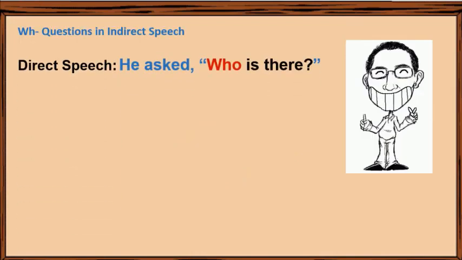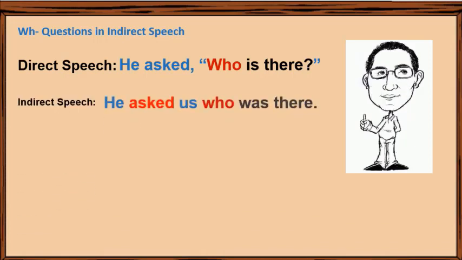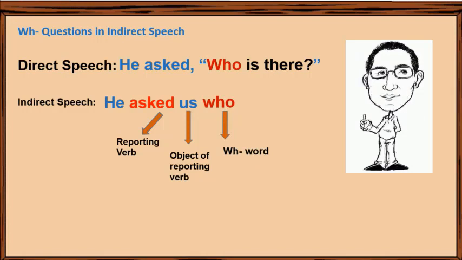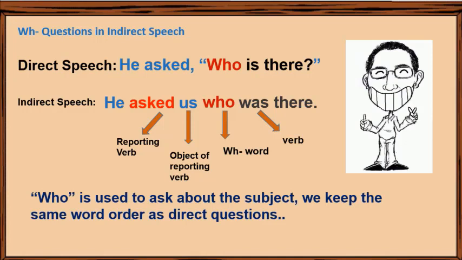He asked, "Who is there?" In this sentence, the WH question word who is used to ask about a subject and not about an object as in the previous example. How do we change this sentence to the indirect speech? He asked us who was there. We added asked, a reporting verb, us, object of reporting verb, who, WH question word. After who, which is used to ask for subjects, we directly add the verb was. When who is used to ask about the subject, we keep the same word order as direct questions.